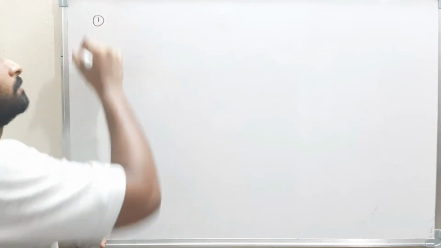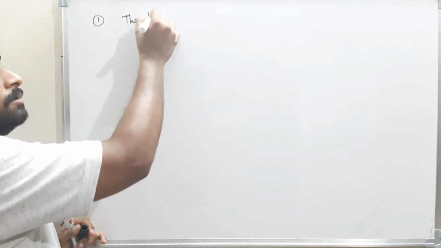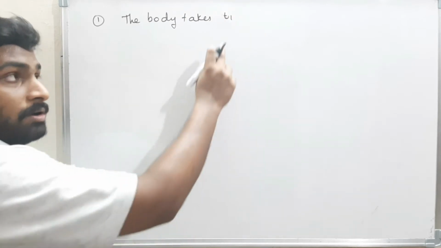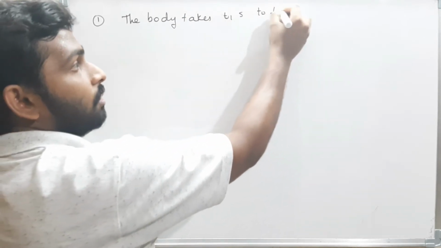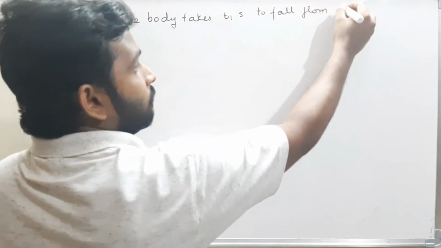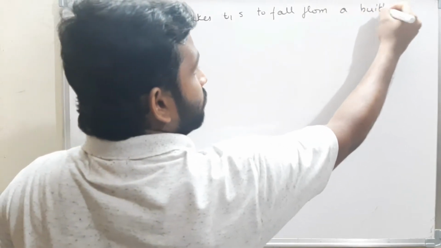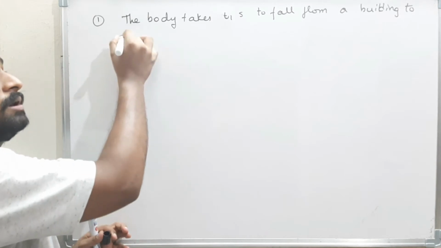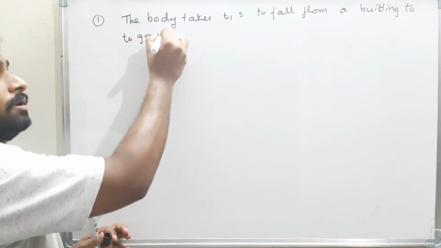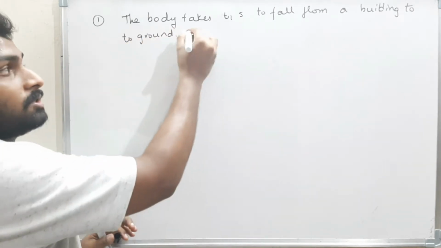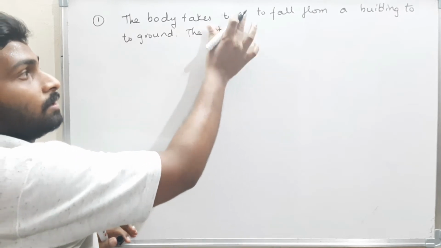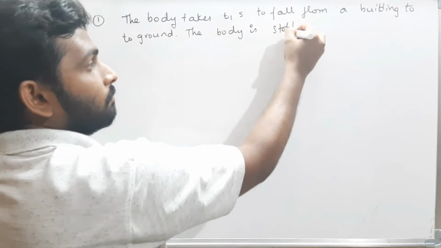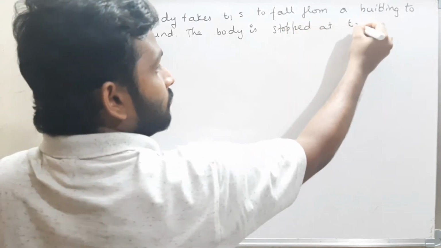See here. The body takes t1 seconds to fall from a building to the ground.